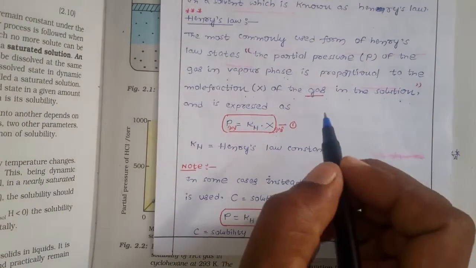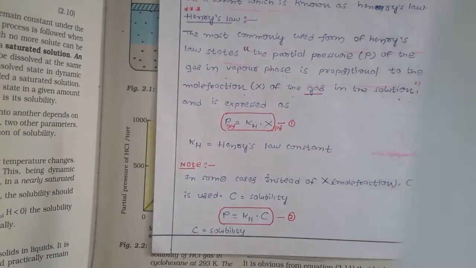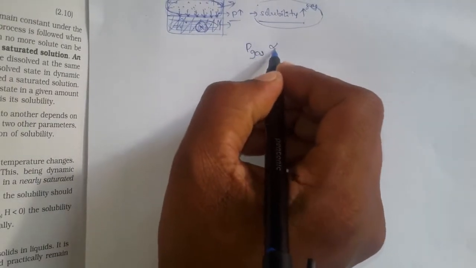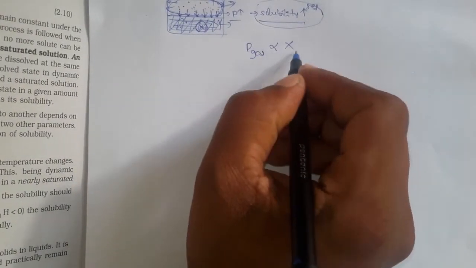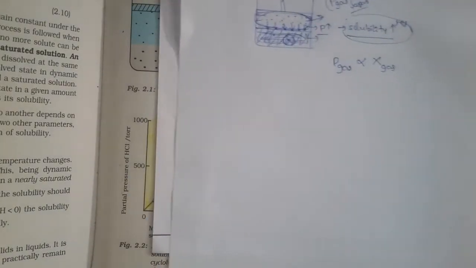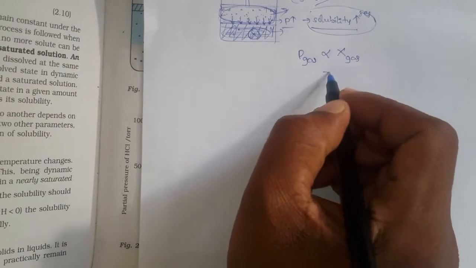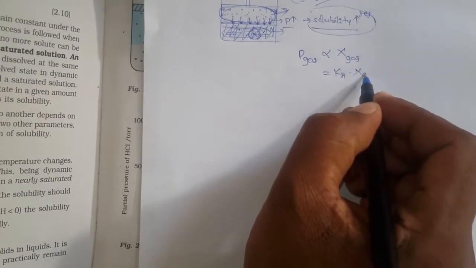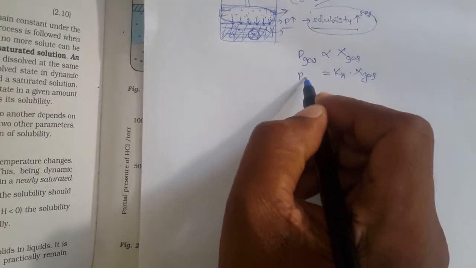So here you can write the partial pressure of the gas is directly proportional to the mole fraction of that gas. But when you remove the directly proportional sign, you need a constant, that is, KH into the mole fraction of the gas. So what is this KH?